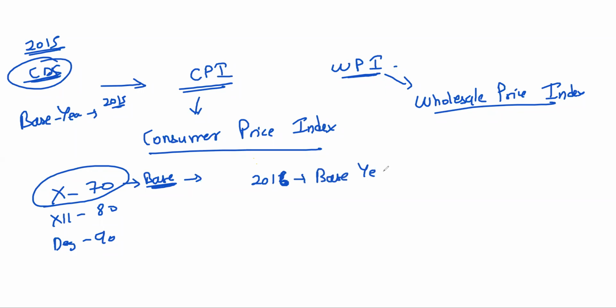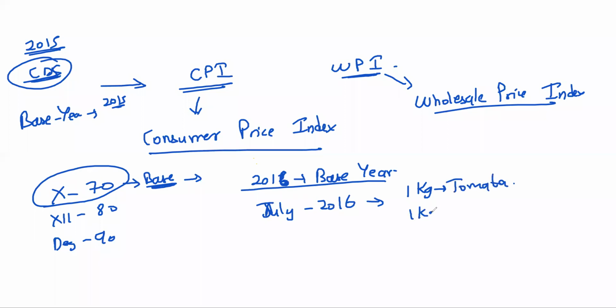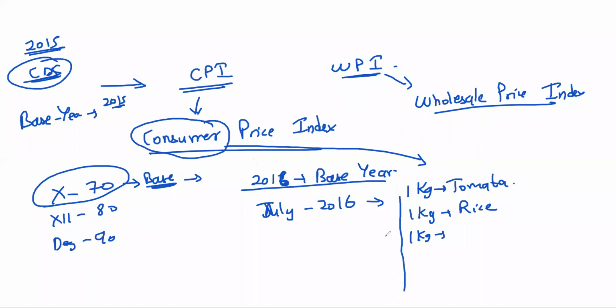In July 2016, the government will have data on the price of 1 kg of tomato, 1 kg of rice, sugar, potato, onion, all the things we consume.